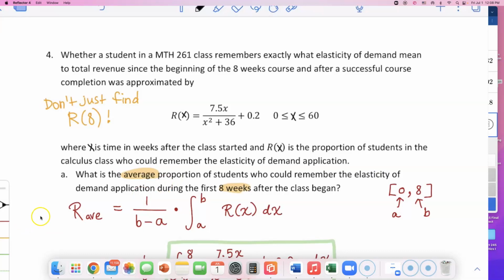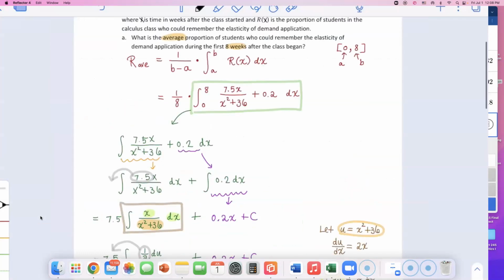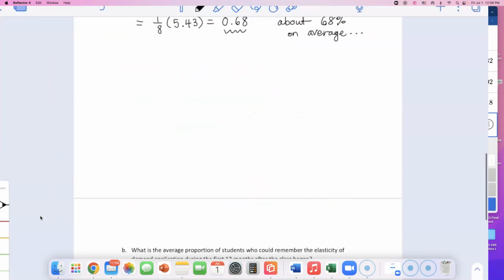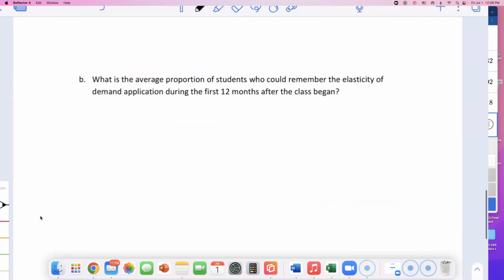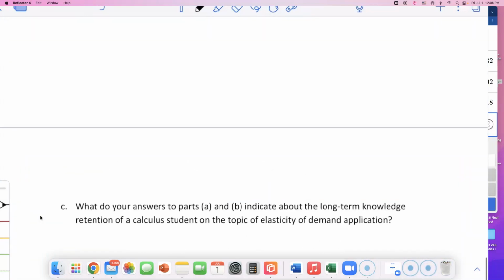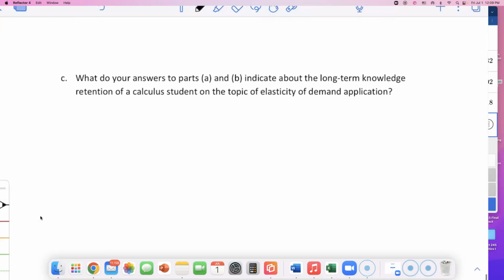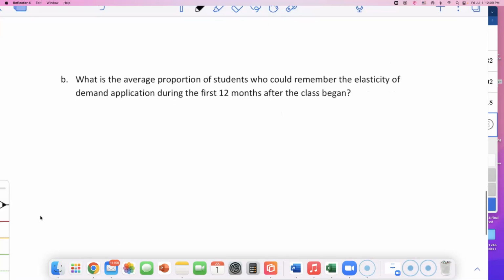All right, so that's been a while. That took us a long time. But after that, it's going to be easy. I'm just going to have to come back and show you part B. And I may just ask you to think about your answer for part C yourself, because it's an extra question. But I'll be back. I'm going to go eat lunch. And I think I can come back and do part B a little bit later, okay?